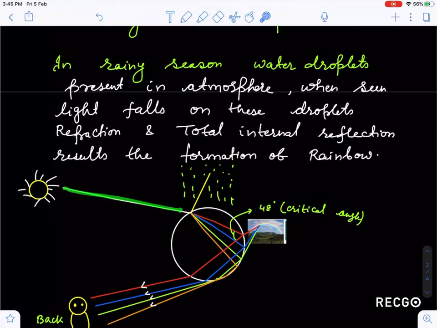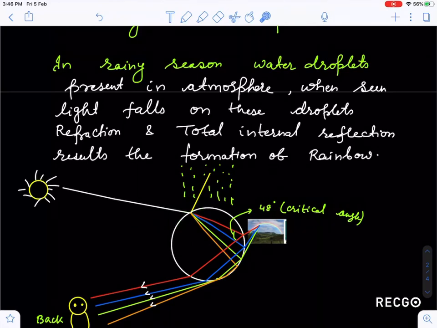So what will happen? When sunlight, which is basically white light, falls on this raindrop, some part will reflect, which is not visible to you, and some part will refract. Actually it bends towards the normal. So one refraction is taking place here, guys.